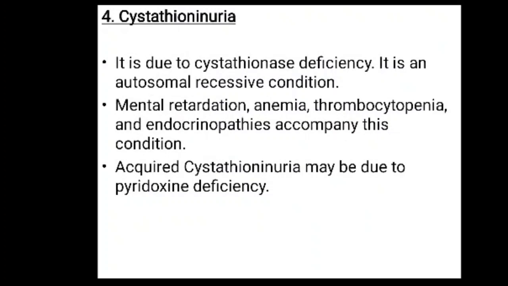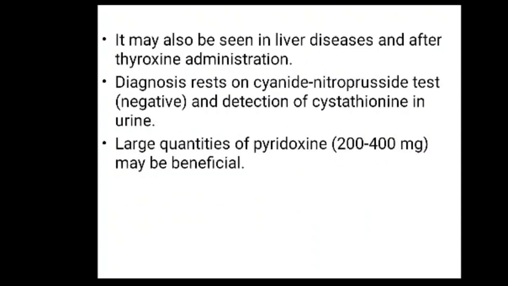Then cystathionuria due to cystathionase deficiency is an autosomal recessive condition, and the symptoms are mental retardation, anemia, thrombocytopenia, then endocrinopathies. Then acquired cystathionuria may be due to pyridoxine deficiency. It may also be seen in liver diseases and after thyroxine administration. The diagnosis rests on the cyanide nitroprusside test and detection of cystathionine in the urine. A large quantity of pyridoxine may be beneficial in these patients.